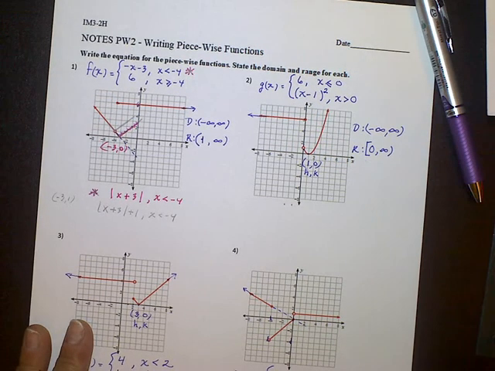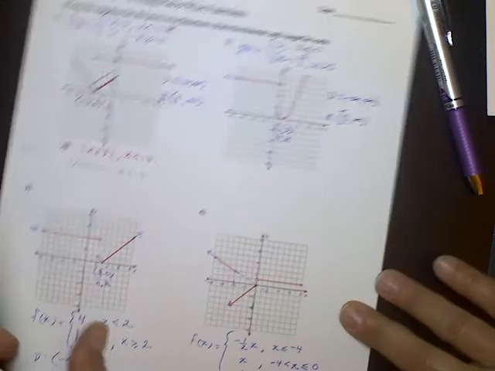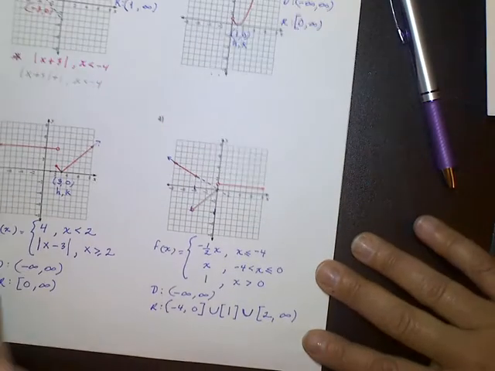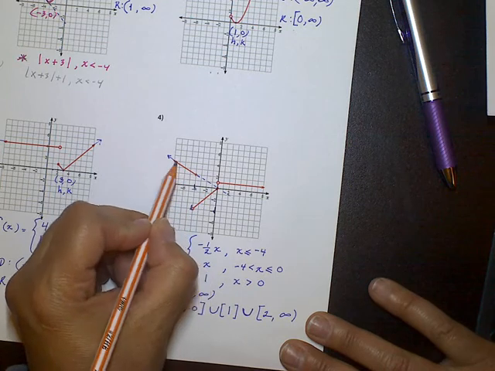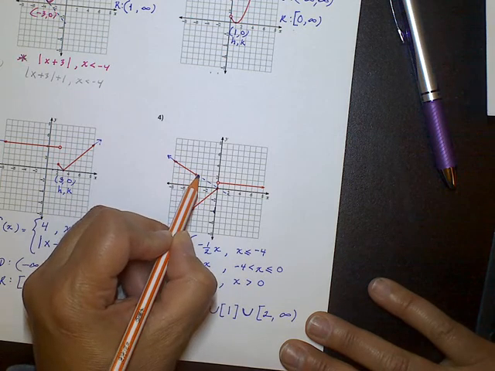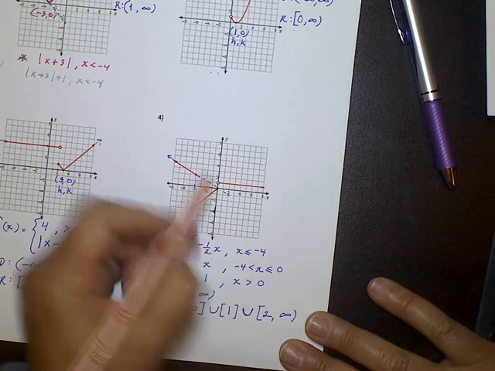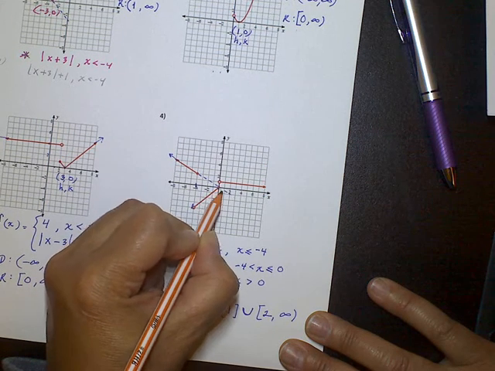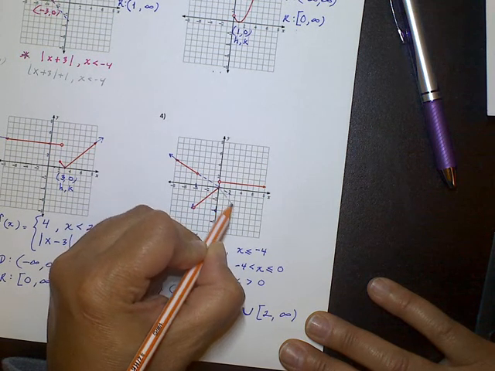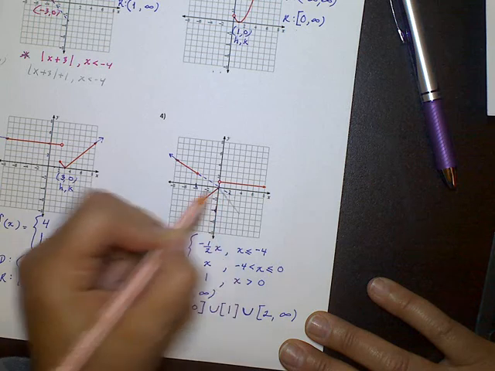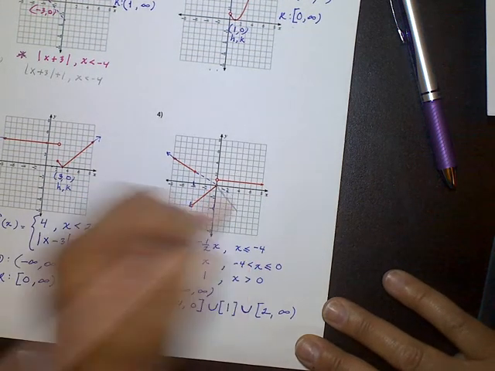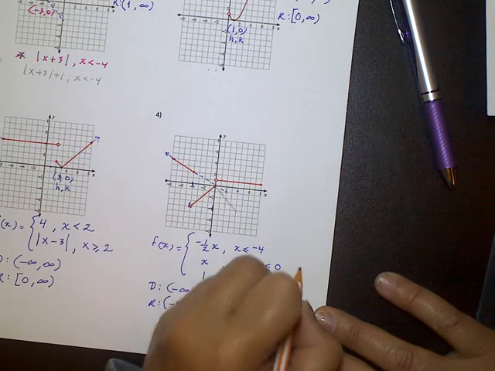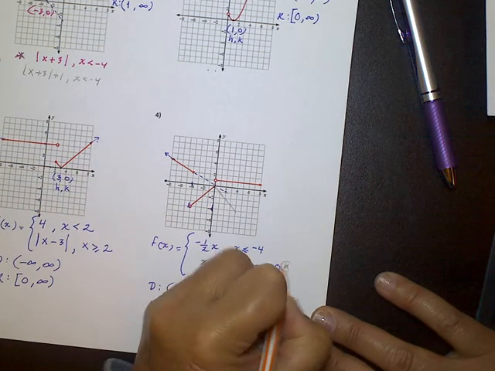Another one that you can have a choice on is down here at number 4. At number 4, instead of making this a line, you could make it a parabola, where it goes down like this. I keep saying parabola, but I meant absolute value. So you could make this absolute value for this middle one, for this one right here.